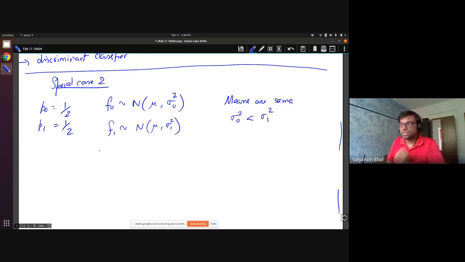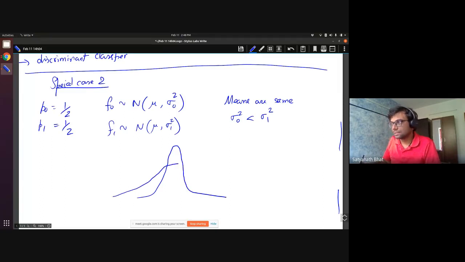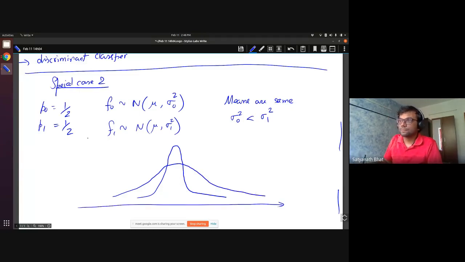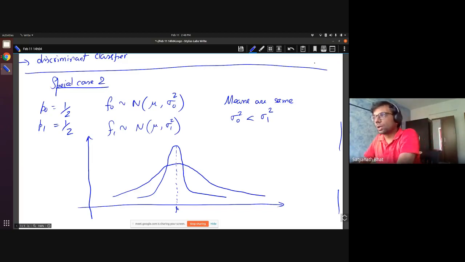So if you draw this, F0, since its variance is less, will have a sharp rise like this, and the other one will look something like this. So this is how it will look, and let me draw the mean, mu. So this is the mean. This is how special case 2 will look.